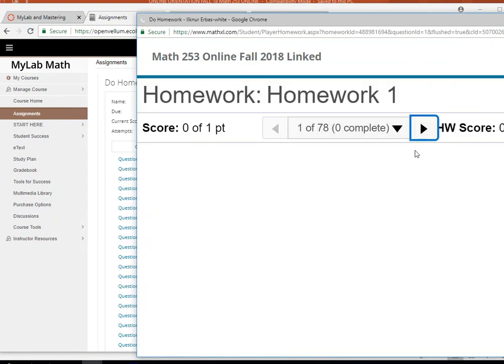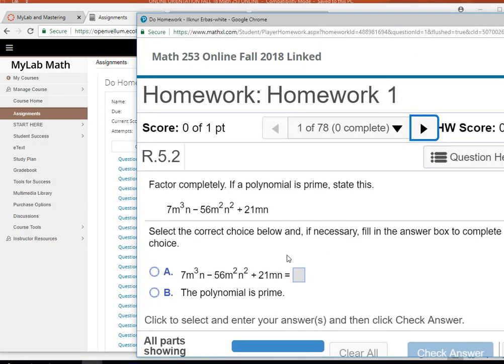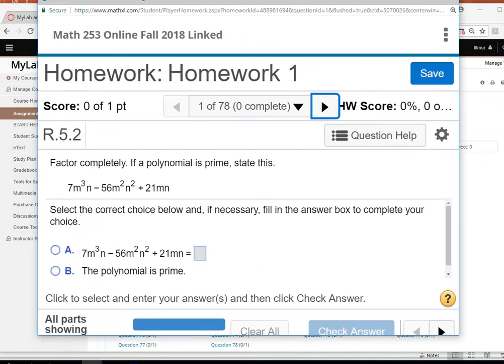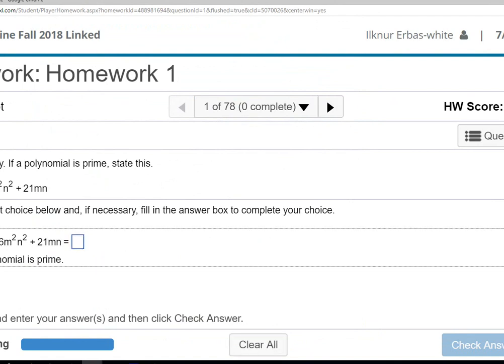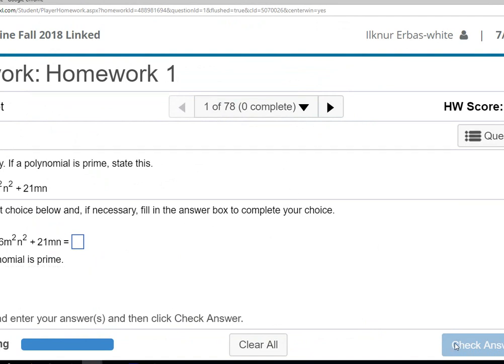Now, when you open one problem, it may be multiple choice, or it may be kind of like a fill-in type of thing. But what's important is that you just mark whatever you need to do, and then just check answer. There is a check answer button, and then you check that.